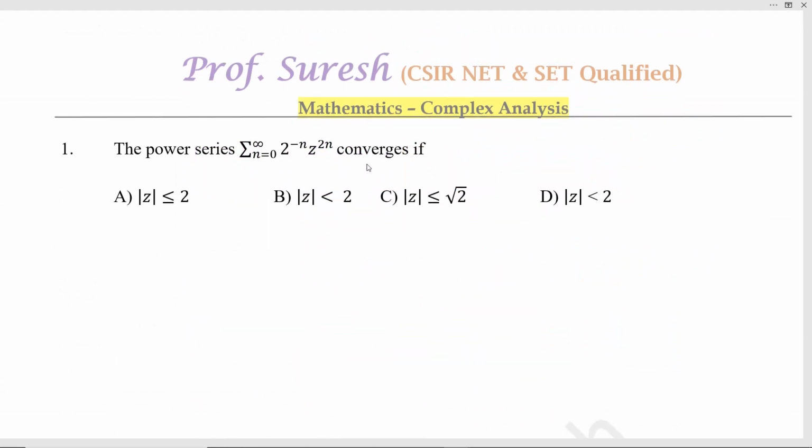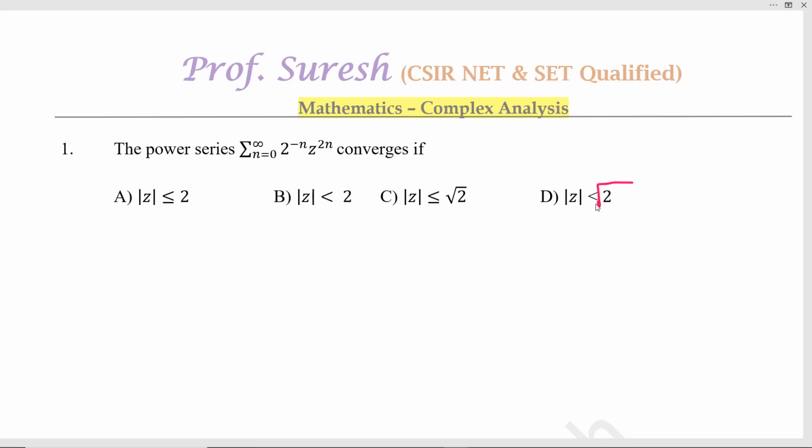The power series summation 2 power minus n z power 2n converges if. When you see the question, first check whether it is z power n or z power 2n. That is important. And also whether less than alone is given or less than or equal to is given. So if you see the options, here less than or equal to 2, here less than 2, here less than or equal to root 2, and this one is less than root 2.